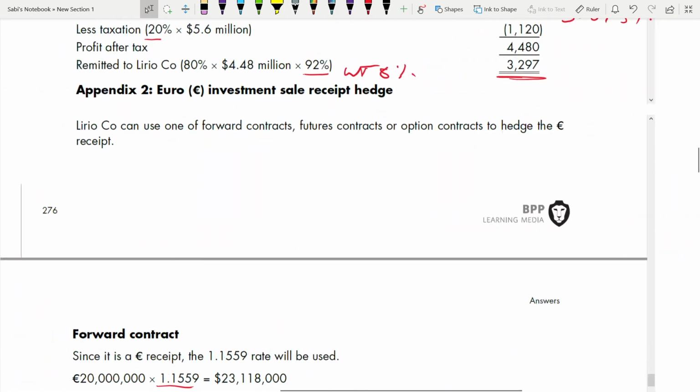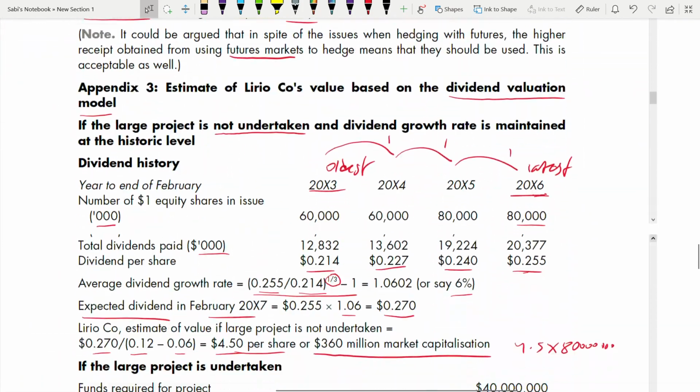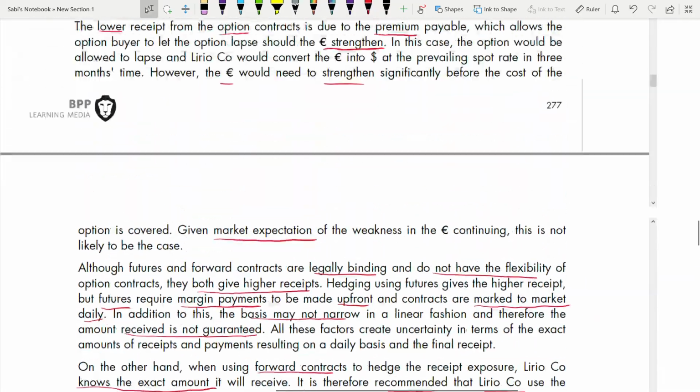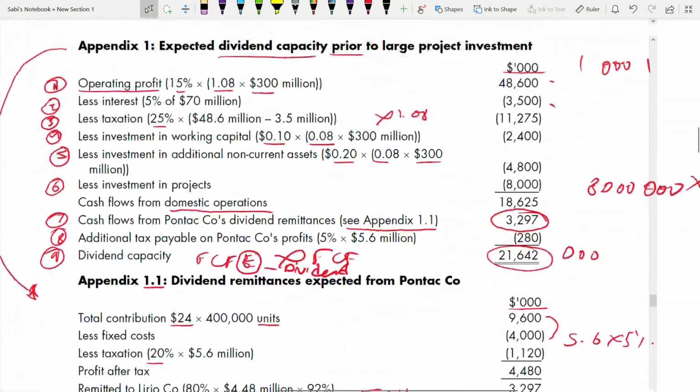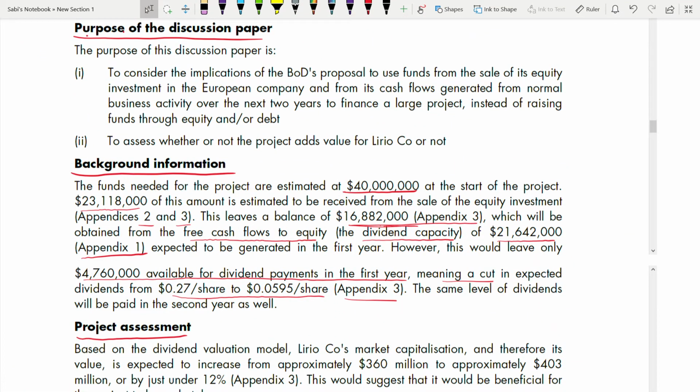We'll go for the dividend capacity and see. Here, the expected dividend in February 2007 is this. This is the expected. But because of the project, this is before the project. After the project, it fell down less. So that's why there is a cut in dividend from 0.7 to 0.595 because of the project.